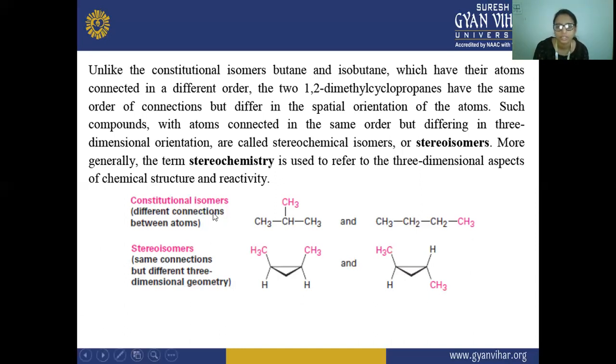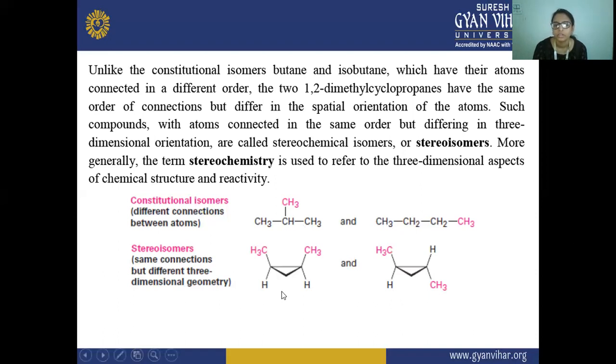Here this example is constitutional isomerism, in which different connections between atoms are given. This is butane, and this is isobutane. You can see that in one, this CH3 is connected to the CH, and in the other, this CH3 is connected to this CH2. So the arrangement of these atoms is different. Connections are different between these atoms, but they have the same molecular formula and differ in structure because of the connection between the atoms.